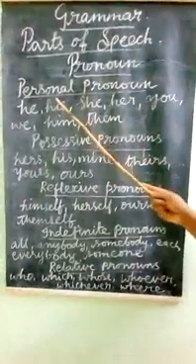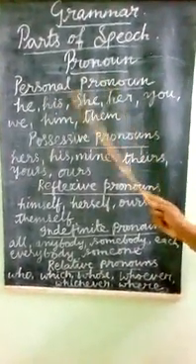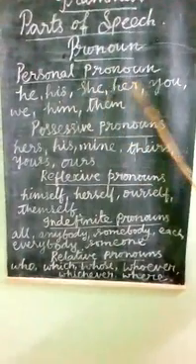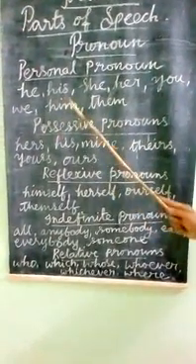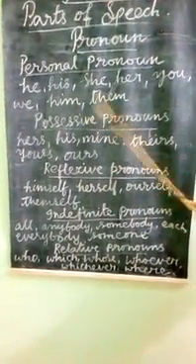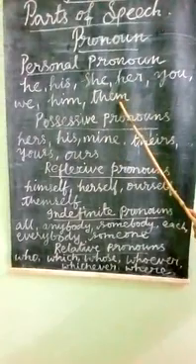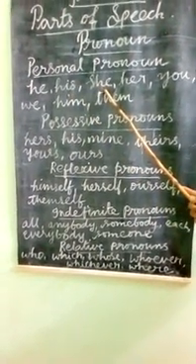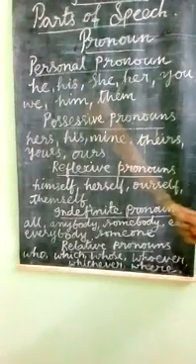The first type of pronoun, personal pronoun. Personal pronoun examples: he, his, she, her, you, we, him, them. All these are personal pronouns. Now, that is his book. She comes here. Like that. So these are the examples.